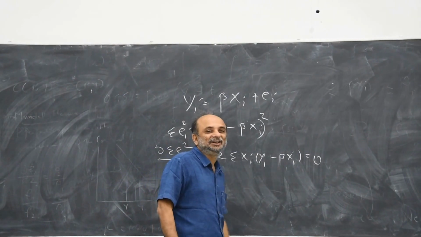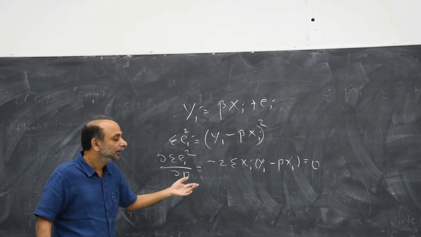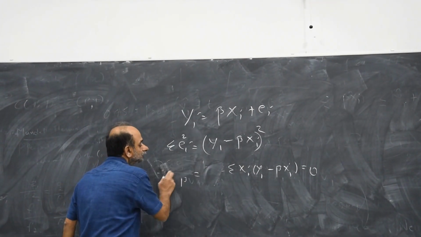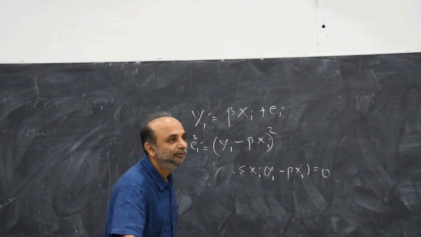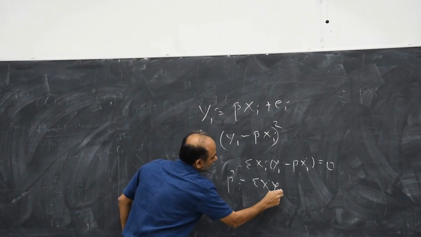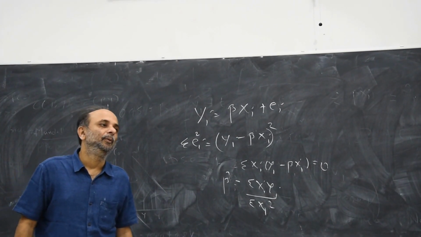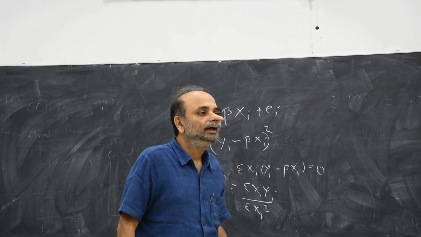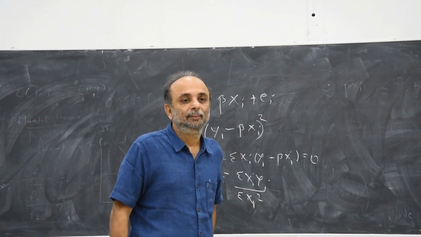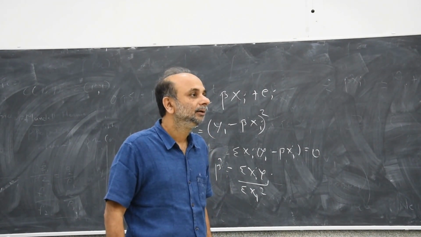So minus 2 summation xi (yi minus beta xi) is equal to 0. Sure? Minus 2 cannot be 0. So we have to solve this equation to get beta hat. Right? And if you solve this equation, what do you get? You get summation xi yi upon summation xi square. Is this clear? Right.